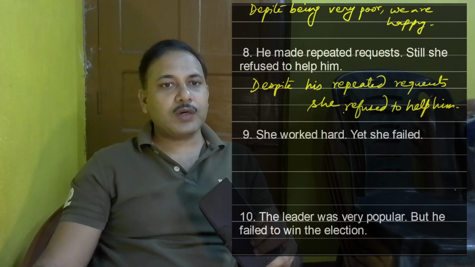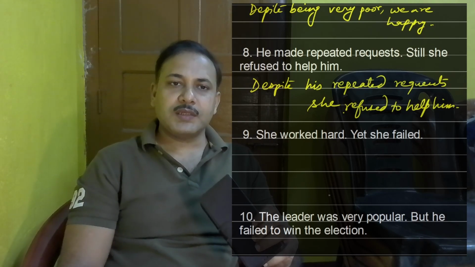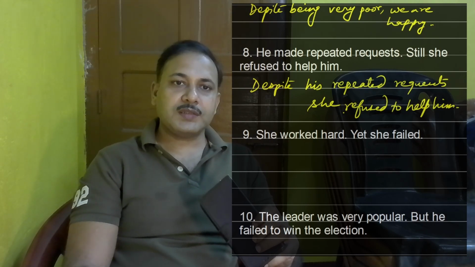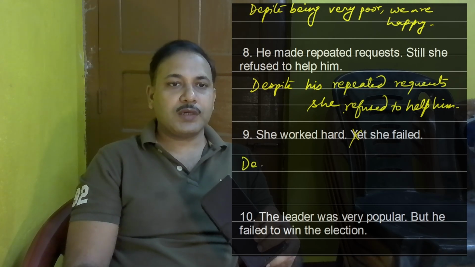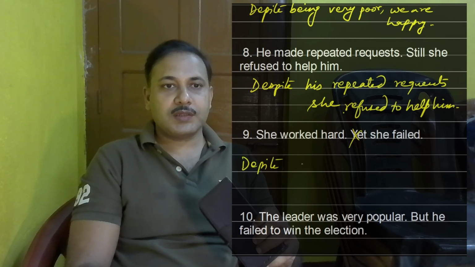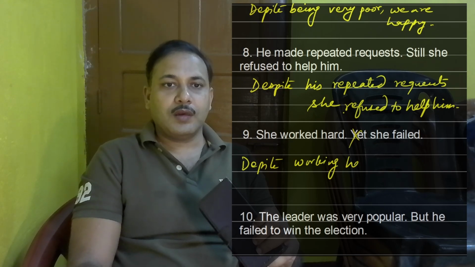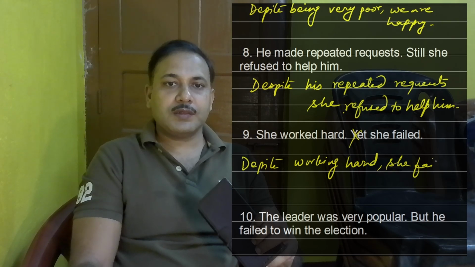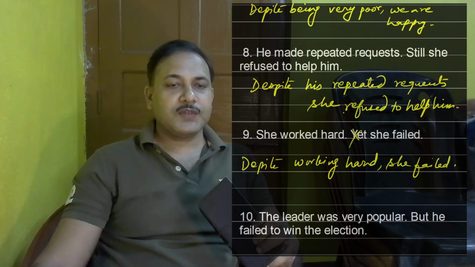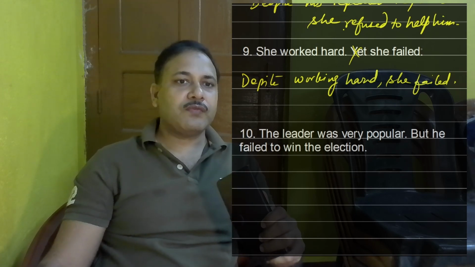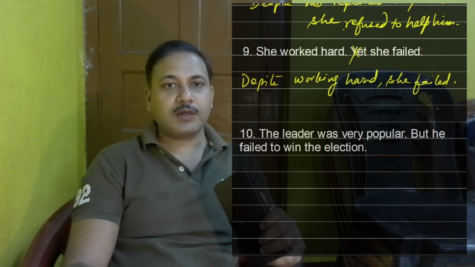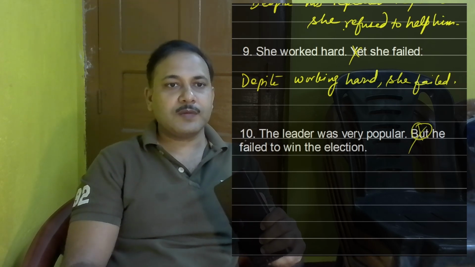Number 9, she worked hard yet she failed. Again, opposite sentences, we remove the connector. Despite, we are using our own connector. Despite working hard, she failed. And the last one, the leader was very popular, but he failed to win the election. Again, we are killing the previous connector.